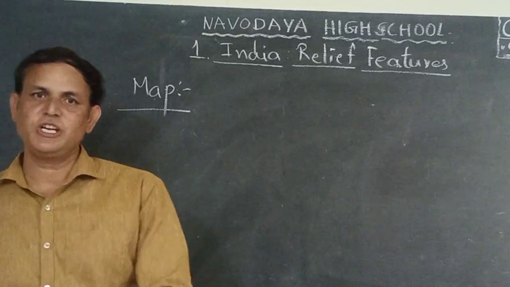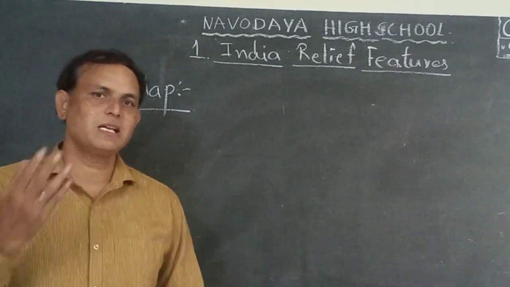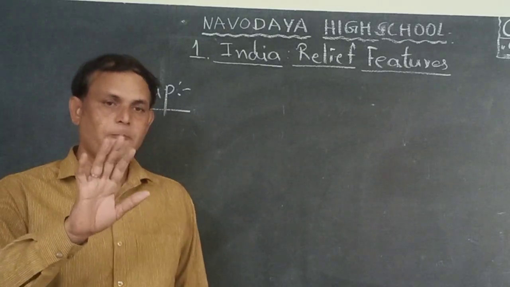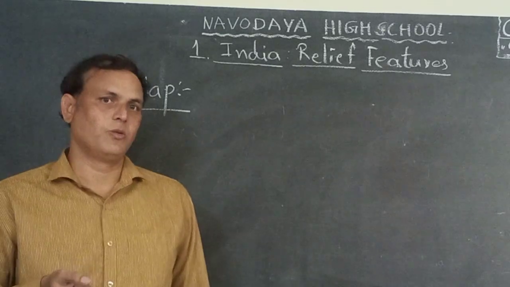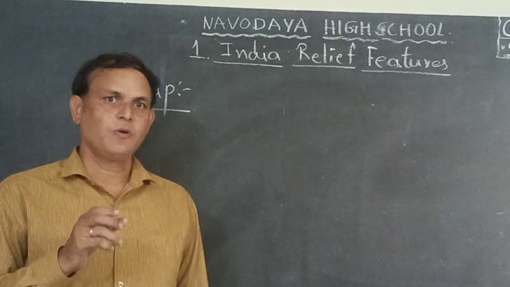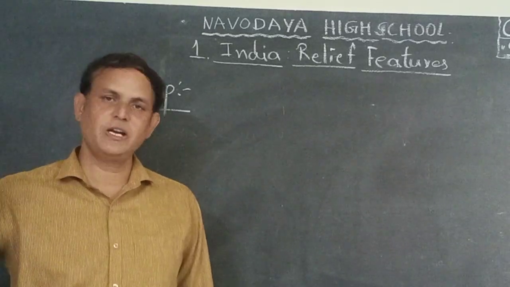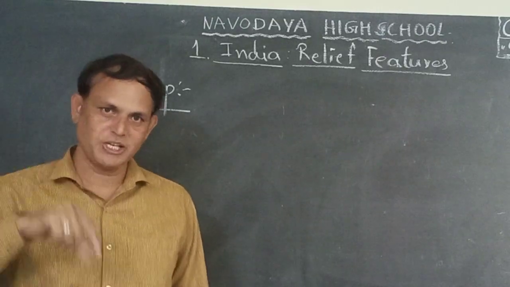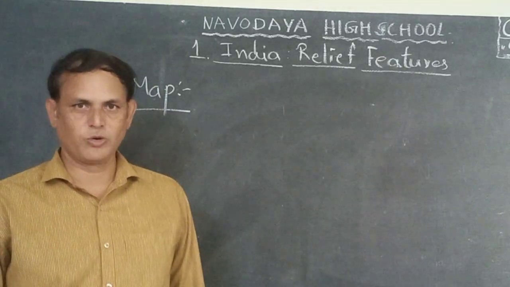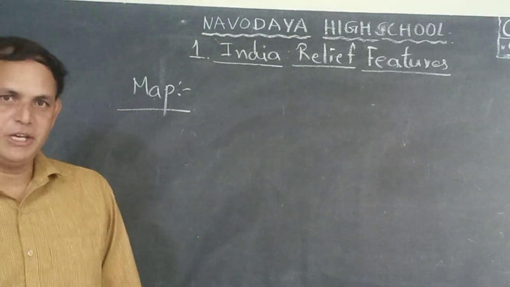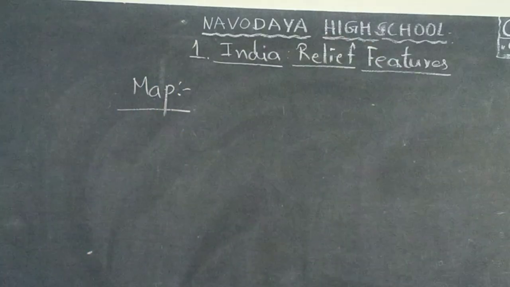Children, you must purchase material, children. After lesson, after watching my videos, you must read the textbook from the first lesson, first page to last page of the lesson. Then whatever doubts you have, write them down in your rough notebook. Next, note down the important points in your textbook or in any running notebook. Okay, children, that is important. Next one, map pointing. I want to show you in your material what the important locations are.